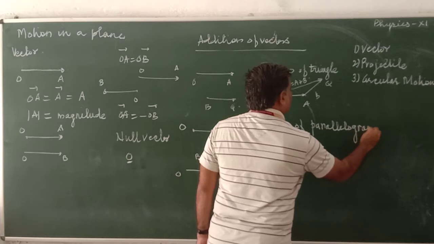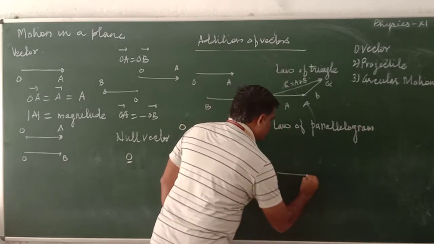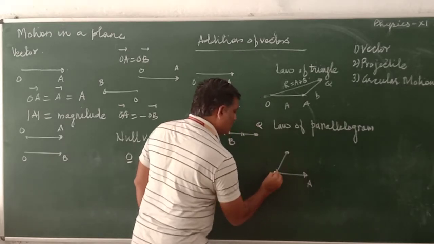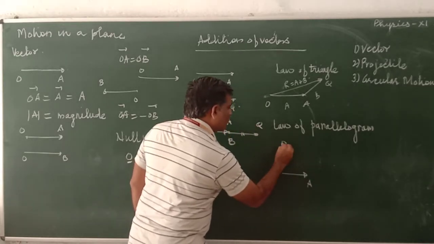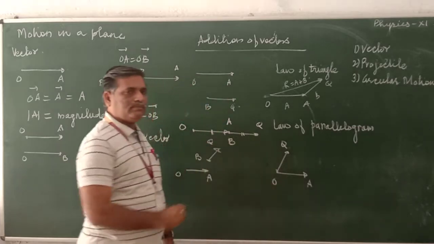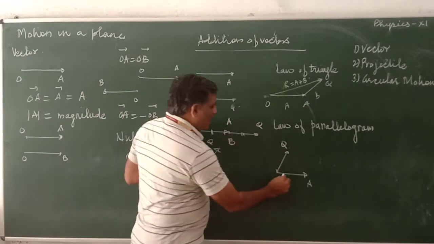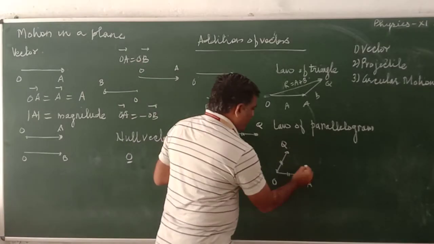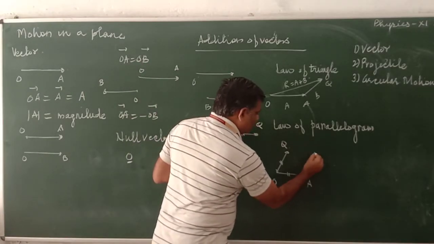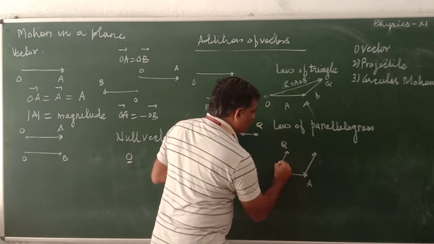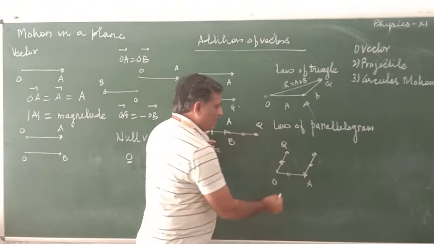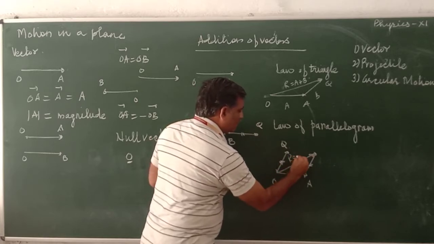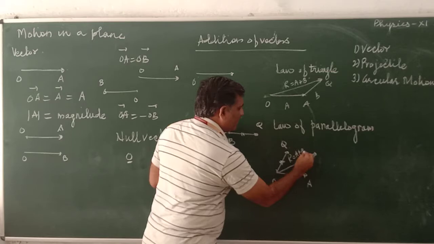What is the law of parallelogram? It is OA. Another vector we make here, it is BQ. Now these two are two sides of the parallelogram. Here we draw equal vectors. See this one, we are drawing, this becomes equal to this one. And then, by using law of triangle, this becomes R, which is equal to A plus B.